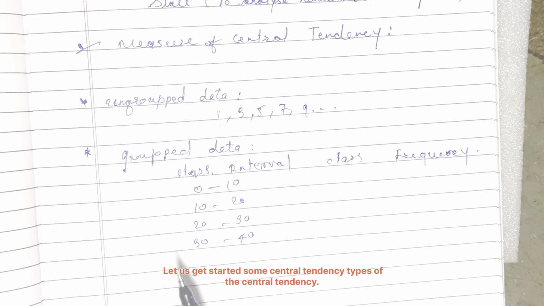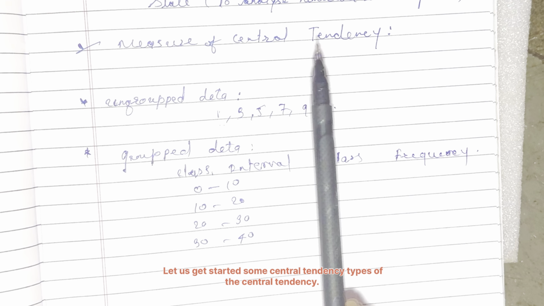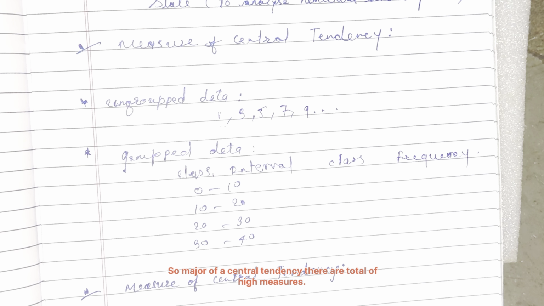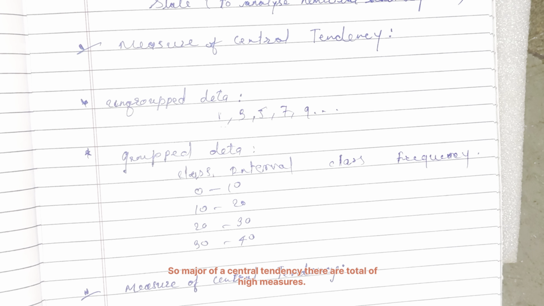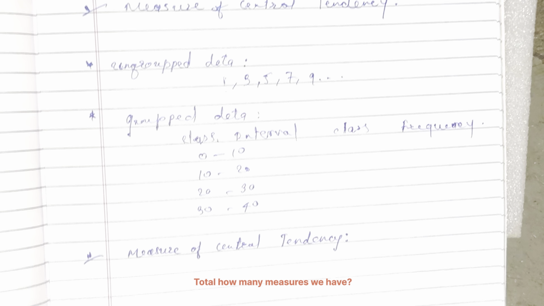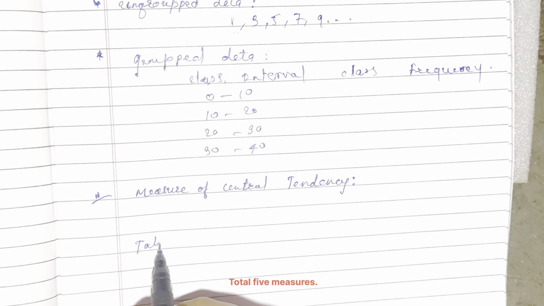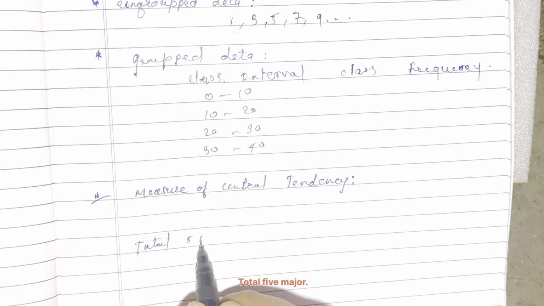Let's get started with the central tendencies, the types of central tendency. We already know three major central tendencies, which you have been learning since your 7th and 8th standard. So the measures of central tendency: how many measures do we have in total? Total 5 measures.